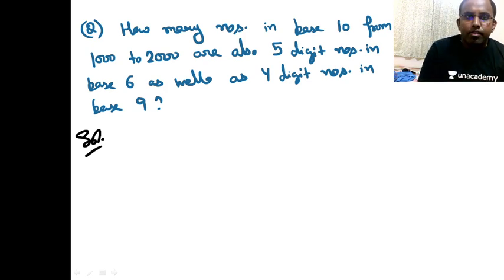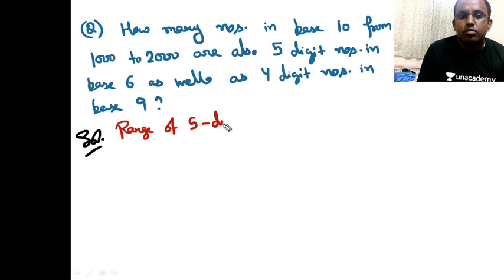So what I can think of here is just see what is the range of 5-digit numbers, right?